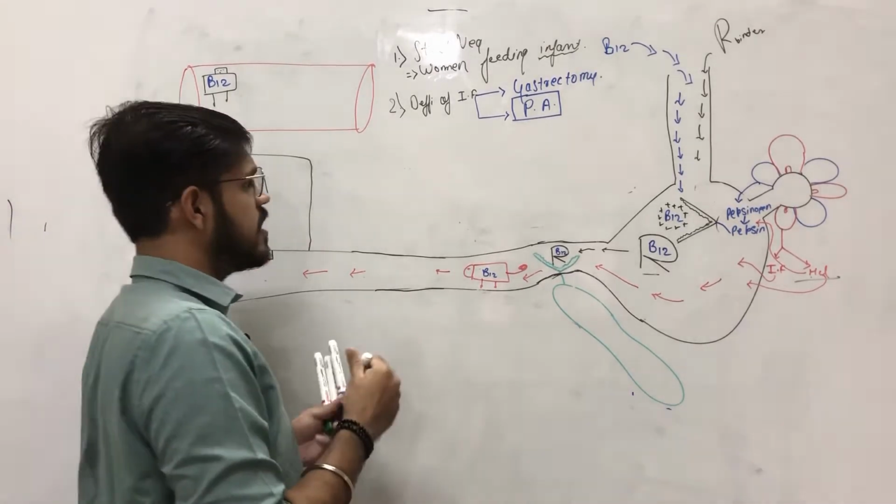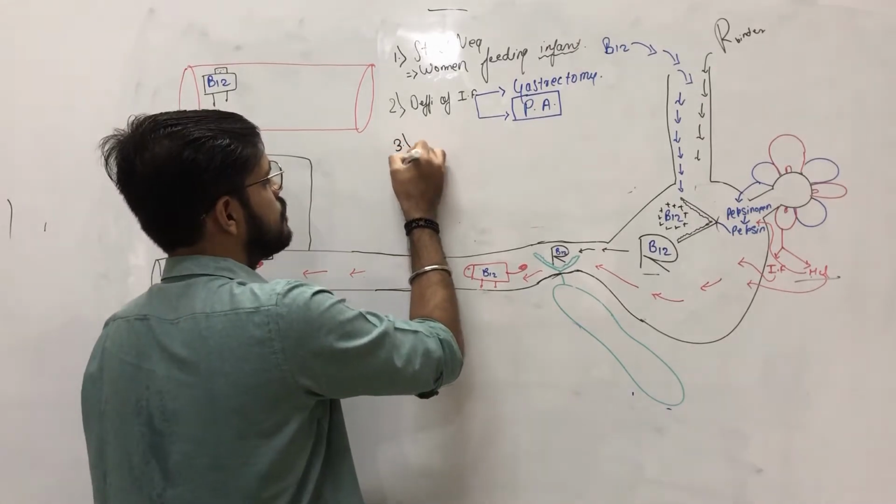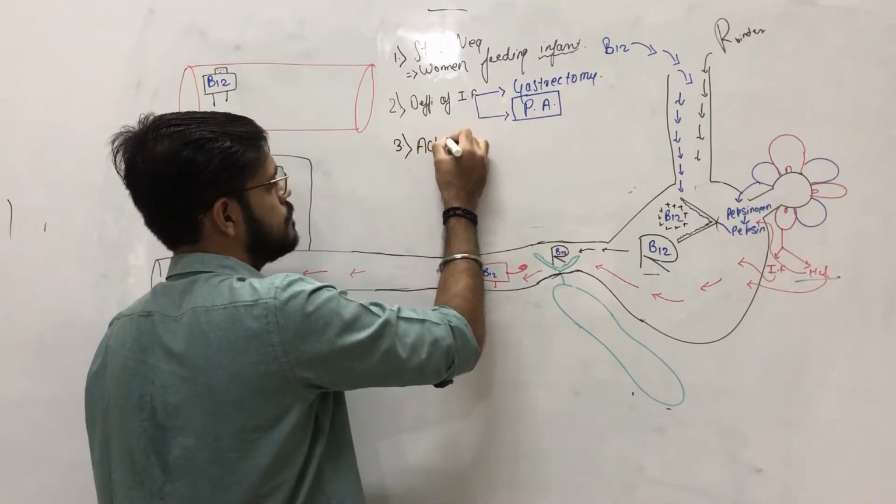Now, the third reason for B12 deficiency is achlorhydria.